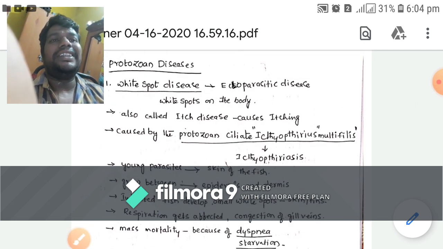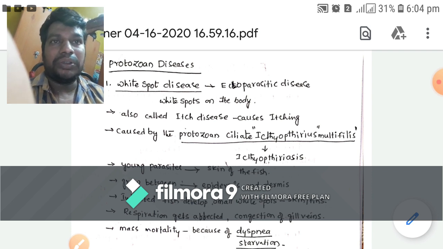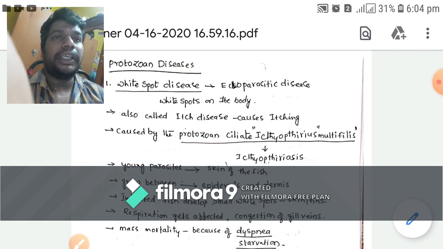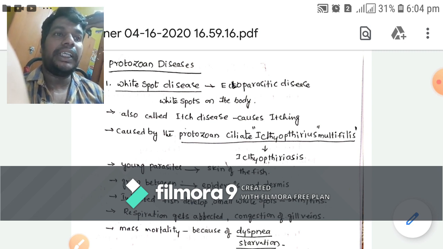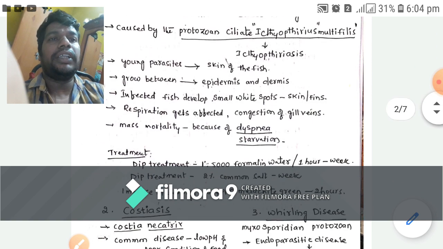White spot disease is caused by the protozoan ciliate Ichthyophthirius multifiliis, and hence it is called ichthyophthiriasis. When the fish is affected by this disease, the body turns into white spots, hence it is called white spot disease, and it is also called itch disease because it causes itching. The young parasites are attached to the skin of the fish and grow rapidly between the epidermis and dermis layer, and they develop small white spots on the skin and fins. Respiration gets affected, there is congestion of gill veins, and mass mortality occurs due to dyspnea and starvation.